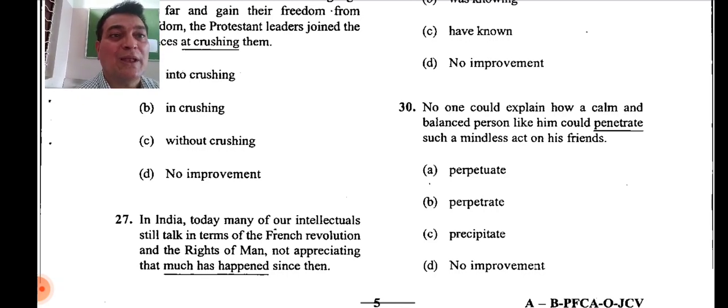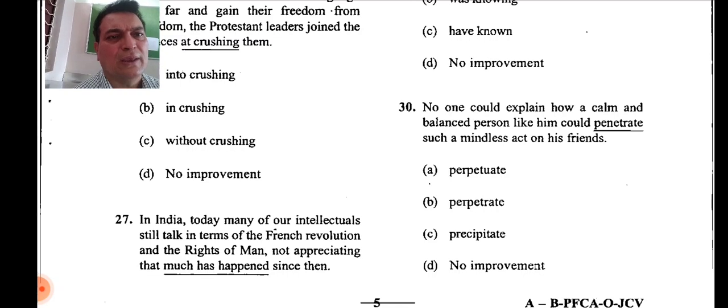So what has he done now? No one could explain how a calm person, a balanced person would commit such an act, a mindless act, not penetrate. You penetrate into something, so not penetrate. So here something has been committed, a mindless act has been committed. Yes, on his friends.